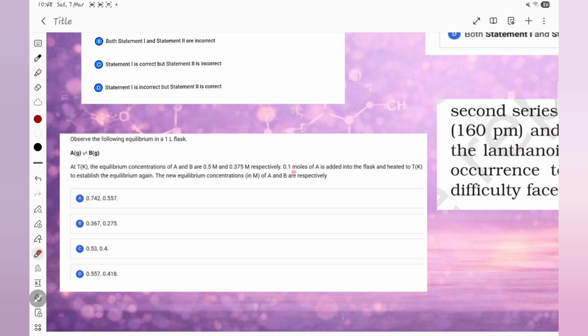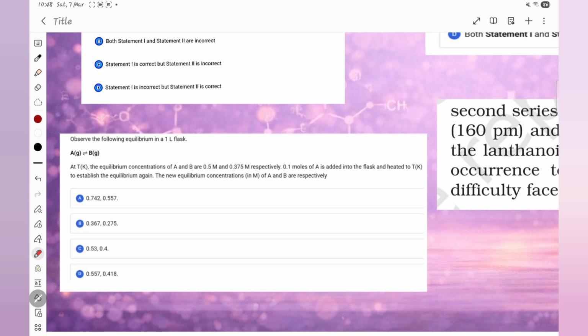So 0.1 moles of A is added. So this is the equilibrium concentration. You are adding A into a flask heated to T Kelvin, so make the temperature the same to establish the equilibrium again. They are asking for the new equilibrium concentrations of A and B respectively. So you are adding some A. We know according to Le Chatelier's principle that the equilibrium is shifting forward, right? The reaction will shift forward.